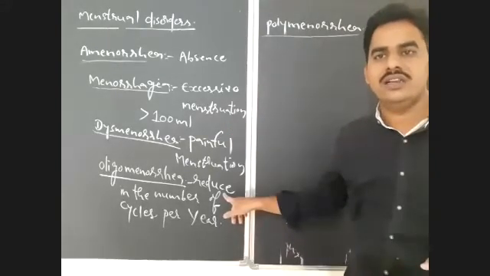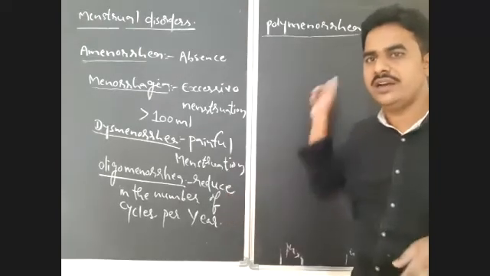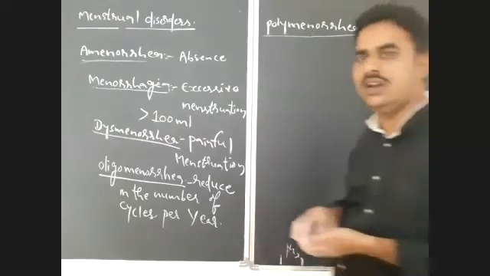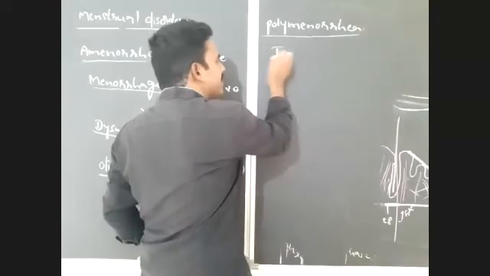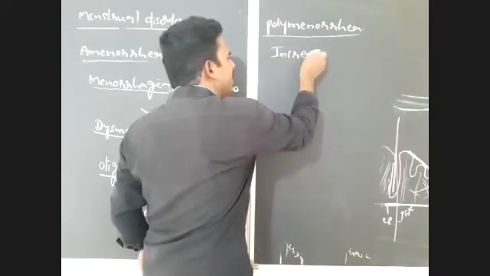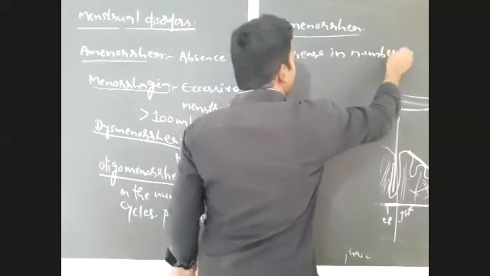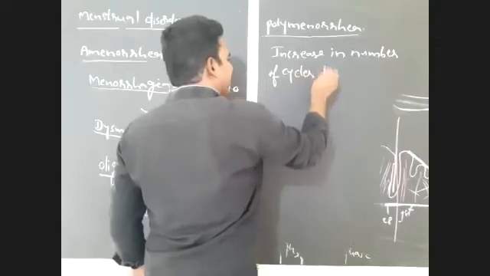In oligomenorrhea, hormone levels reach their sufficient level very slowly, but here hormones increase rapidly, so remember the changes. So in polymenorrhea, there is an increase in the number of cycles per year.